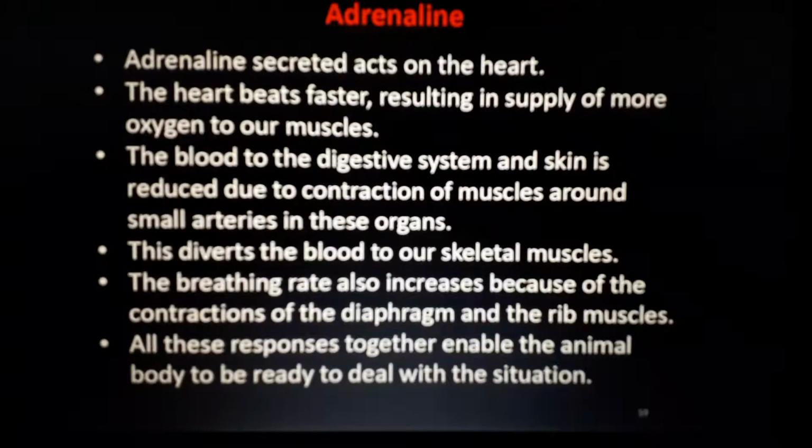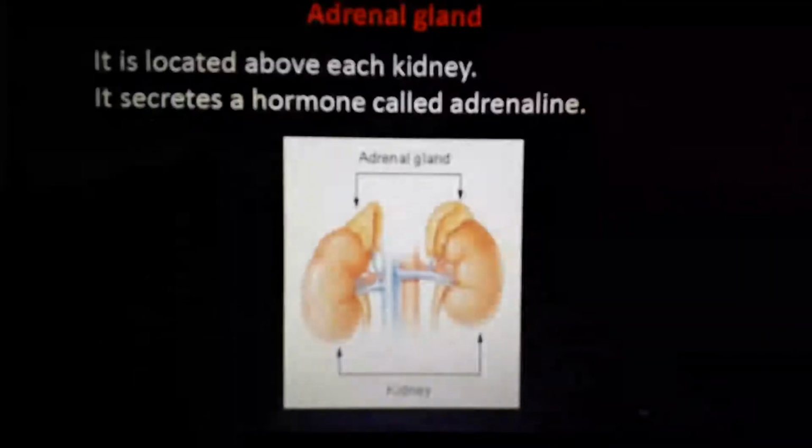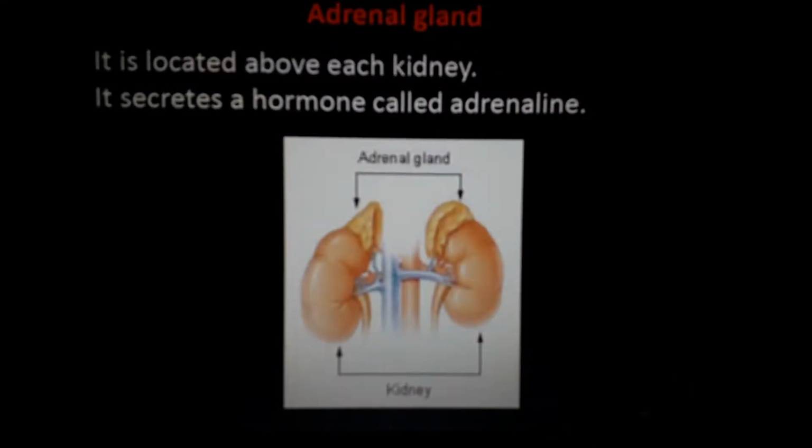It controls the heartbeat. So in that situation when we see a tiger, our brain already sends the message: oh my God, it's a tiger. We must save our life from that tiger. Otherwise, what will happen? The tiger will kill us. Understand? So suddenly the brain sends the message to the adrenal gland to secrete adrenaline. Adrenaline is secreted by this adrenal gland, and it gives the message to the heart to beat faster.